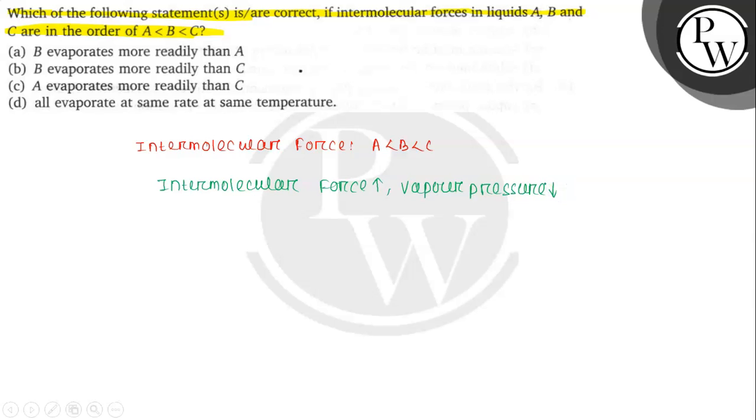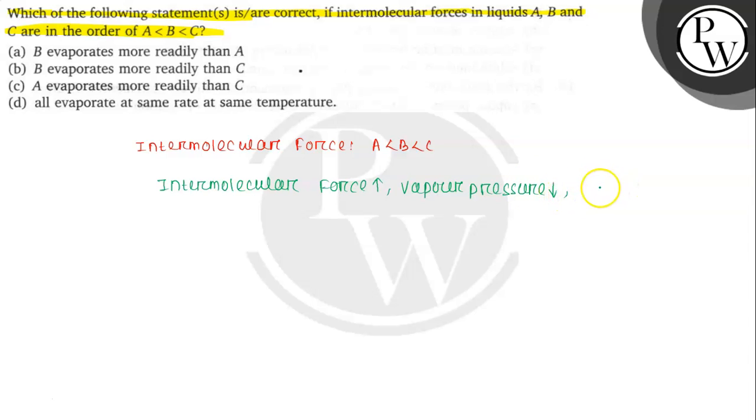If the intermolecular force between the liquid molecules is more, then vapor pressure will become less because they are tightly bound with each other and difficult to escape. That means the vapor pressure will be less.